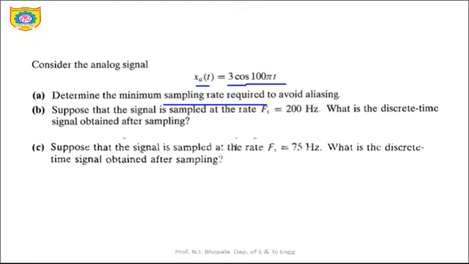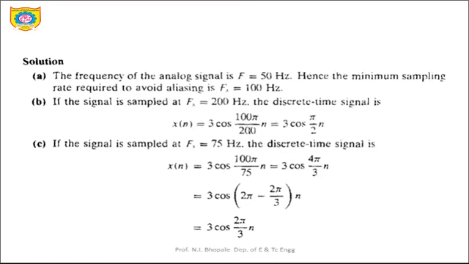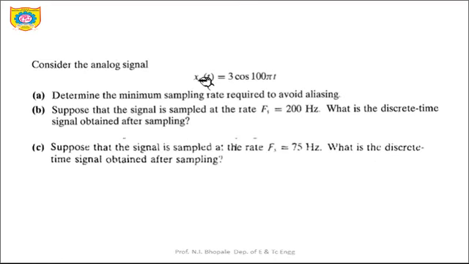So the answer for this one is, since it is the analog signal, it is represented in terms of the t. So I need to convert this in terms of the n. So that is what is done over here. Let's say if we want to convert it in terms of the n, so x of n will be t into n Ts.